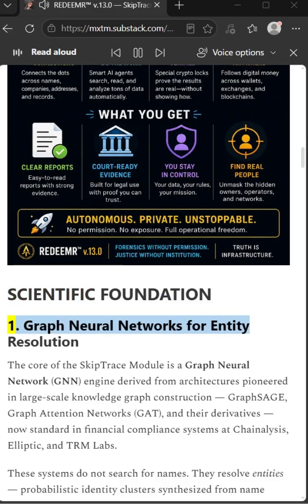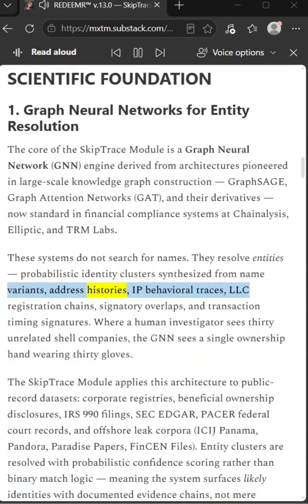Scientific foundation. 1. Graph neural networks for entity resolution. The core of the SkipTrace module is a graph neural network, GNN, engine derived from architectures pioneered in large-scale knowledge graph construction, GraphSage, Graph Attention Networks, GAT, and their derivatives, now standard in financial compliance systems at Chainalysis, Elliptic, and TRM Labs. These systems do not search for names. They resolve entities, probabilistic identity clusters synthesized from name variants, address histories, IP behavioral traces, LLC registration chains, signatory overlaps, and transaction timing signatures.